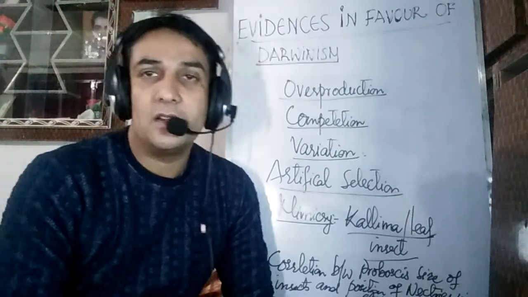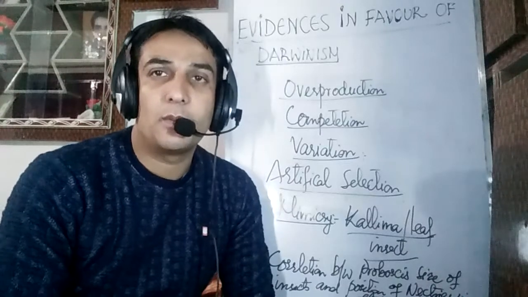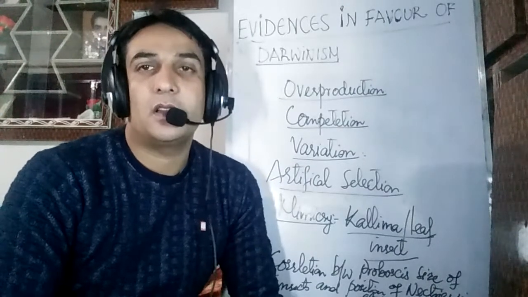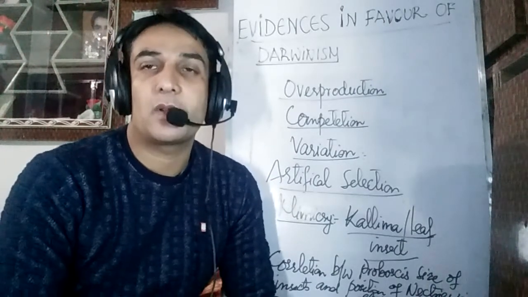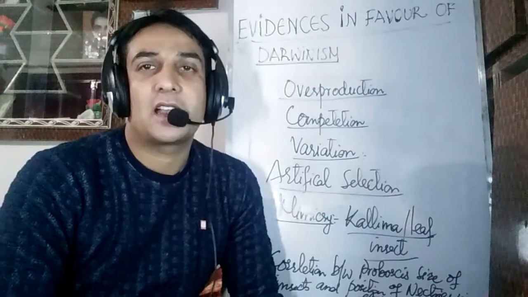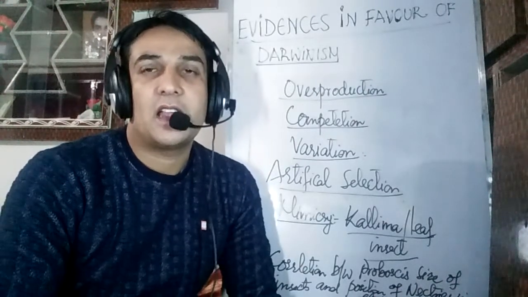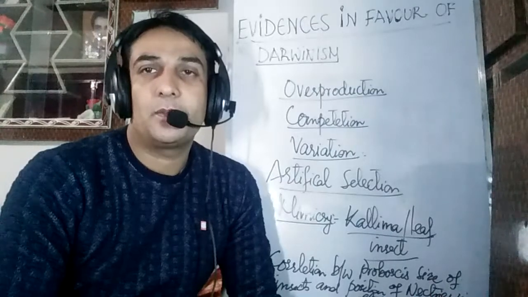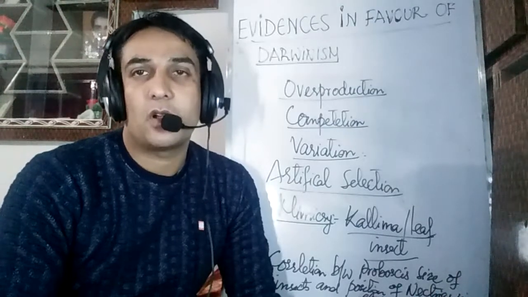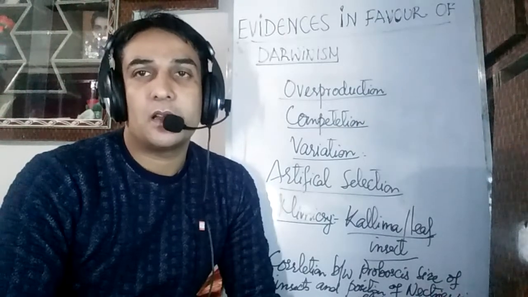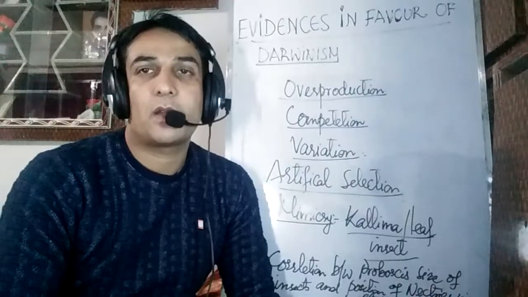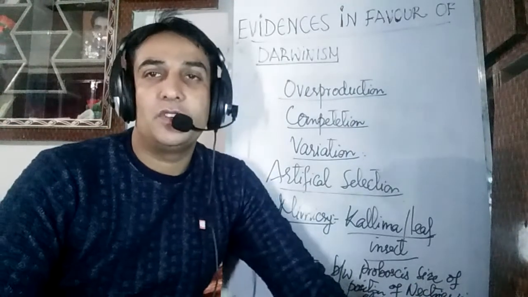It is due to the parallel evolution which has occurred over many generations of these insects and these flowering plants, which has led to such a complete synchronization, and this makes us believe that evolution has occurred. So these are some of the evidences in favor of the Darwinian concept of evolution.